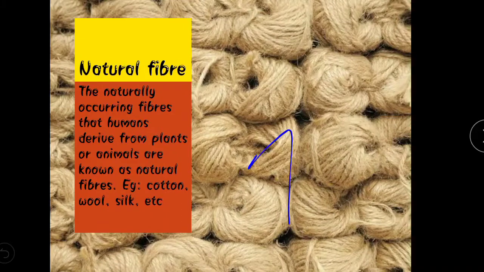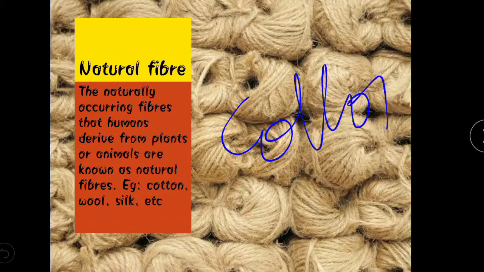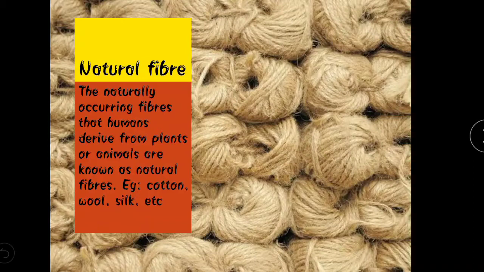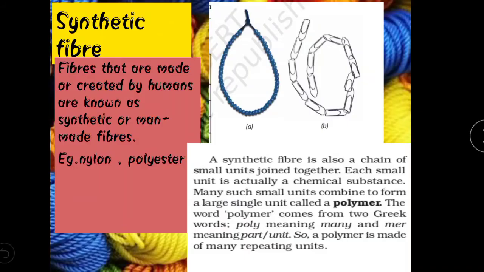Natural fiber. In the backside, can you see that jute is one of the natural fibers. Silk is also one of the natural fibers. Cotton is also one of the natural fibers. Okay, so it means naturally occurring fiber that derives from plants or animals, and this process is done by human beings, is known as the natural fiber. That is cotton, wool, silk, etc.